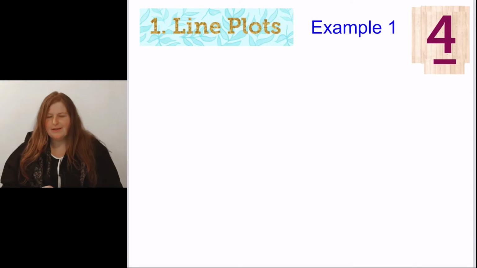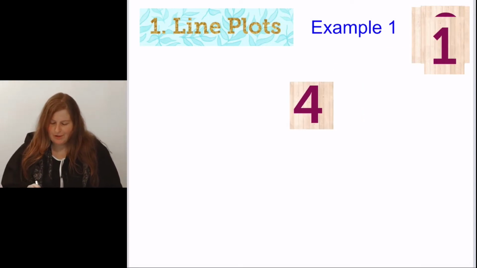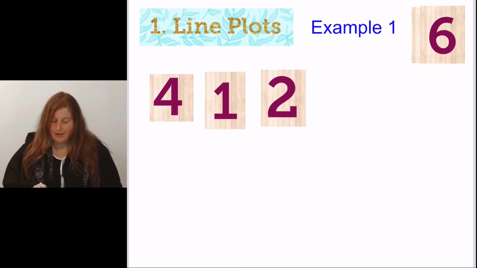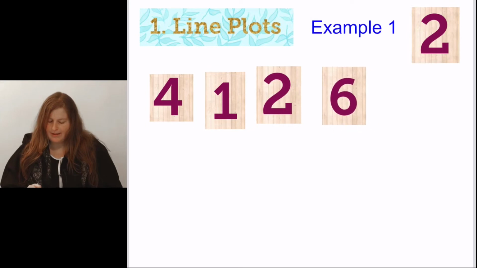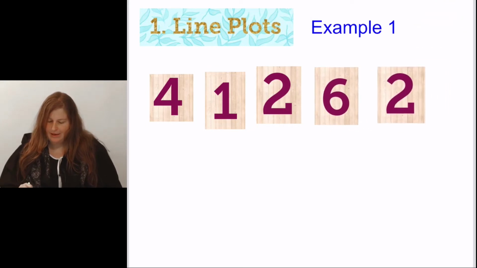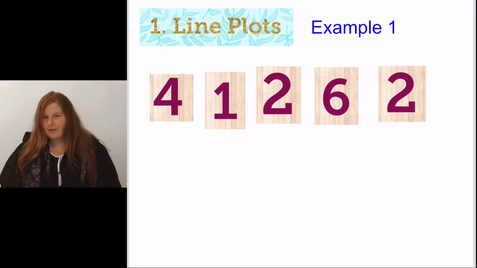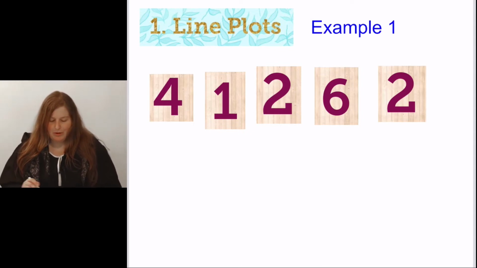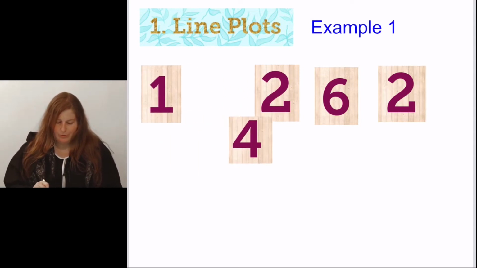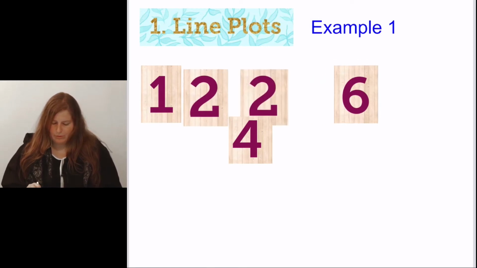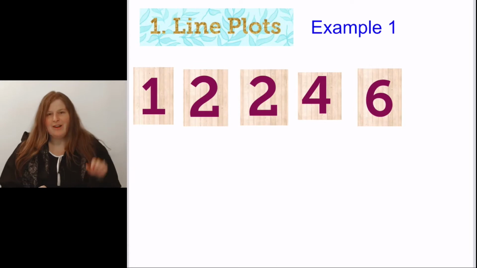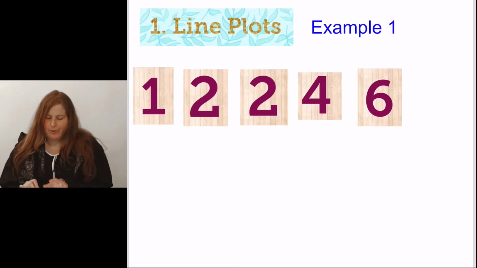I asked some of our friends, how many of your classes are on Google Classroom right now? Let's say Jayla said 4, Jazz said 1, Akashi said 2, Ryan said 6, and Noah said 2. The first thing I want to do with this data set, or these numbers I've collected, is put them in order from least to greatest. Magic! Now I have my 5 numbers in order, 1, 2, 2, 4, 6.